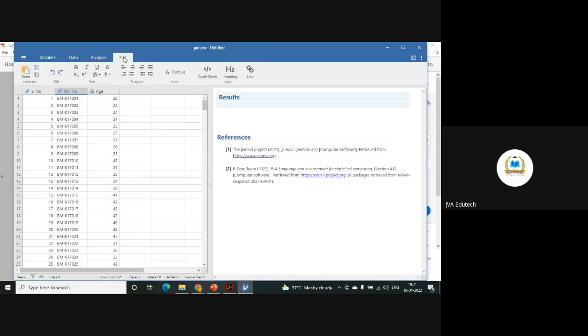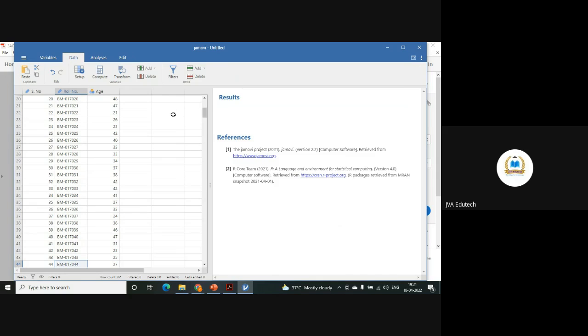You have to go to edit, and from... are you there with me? Is this file open with you? Yes, sir. Okay. There should be an option of applying a filter here. Select on data and click on filters.